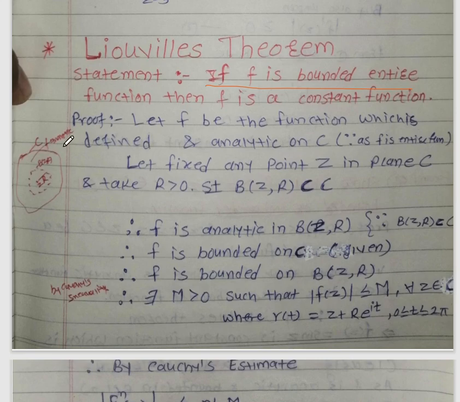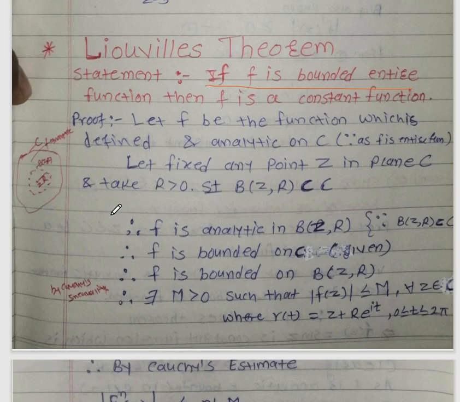So let us see the proof of this theorem. What is given? We are given f, a function which is defined and analytic on the complex plane C, because it is given that f is an entire function. So we can say that the given function f is defined and analytic on the complex plane C, because f is an entire function. So let us prove this theorem.